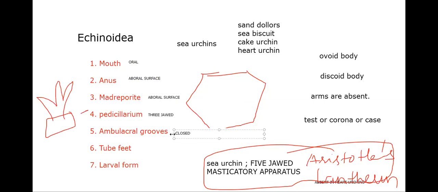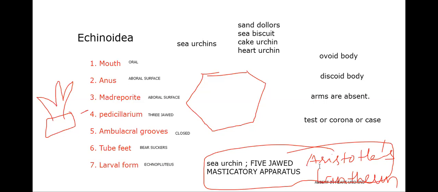Ambulacral grooves are closed. Few tube feet bear suckers. Larval form: it is named after the class, Echinopluteus. So that's it about the characters of Echinoidea.